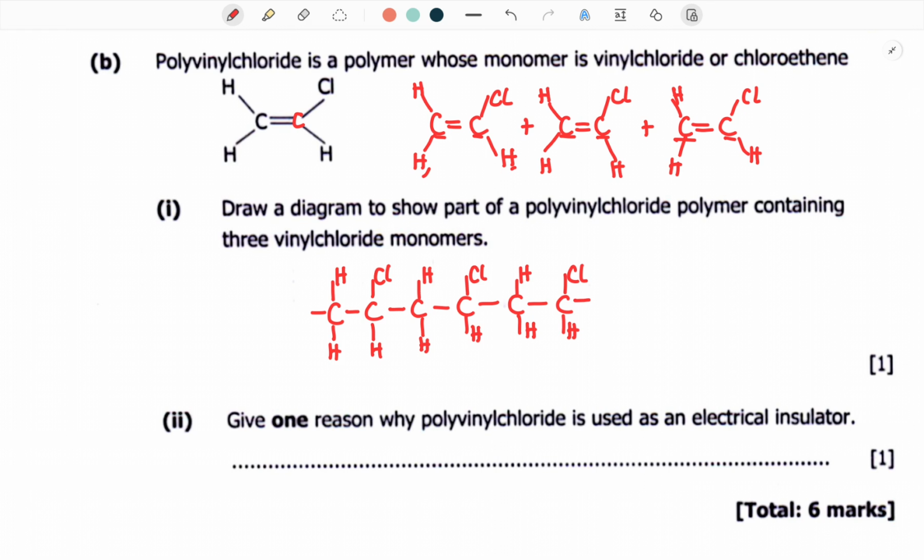A polymer is just a large molecule which is containing repetition of monomers. Okay? So this is how it's basically going to look like.